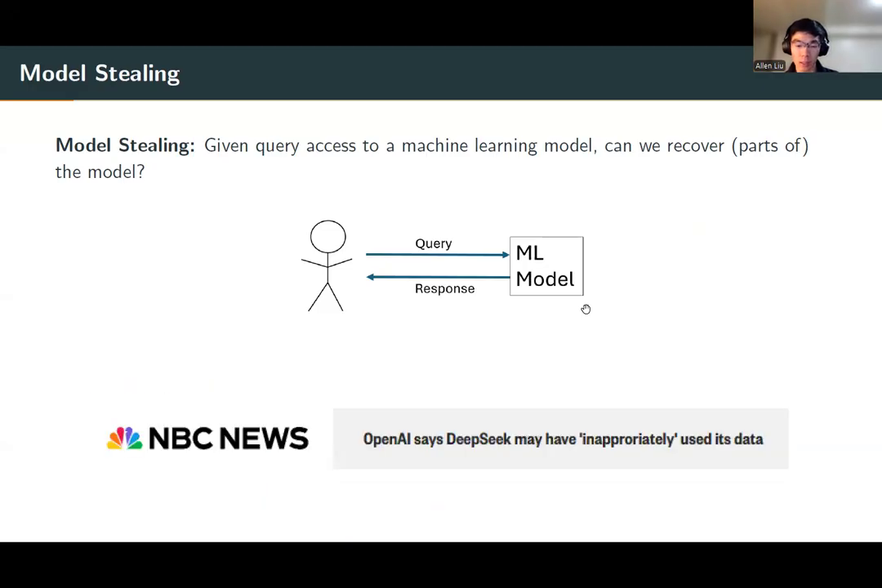In fact, this DeepSeek model was at the center of some recent controversy, with OpenAI claiming that DeepSeek may have inappropriately used its data and inappropriately used this query access to GPT.